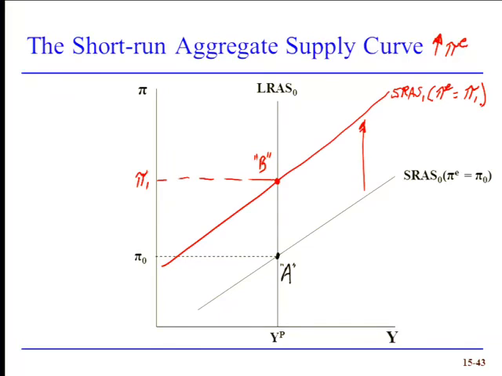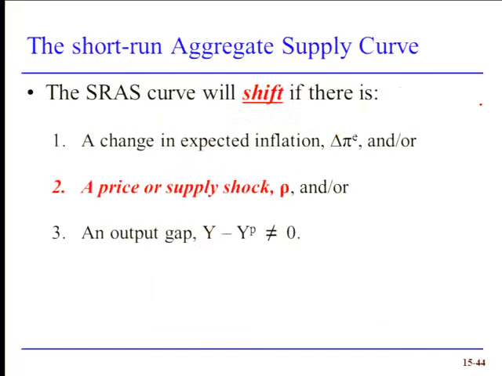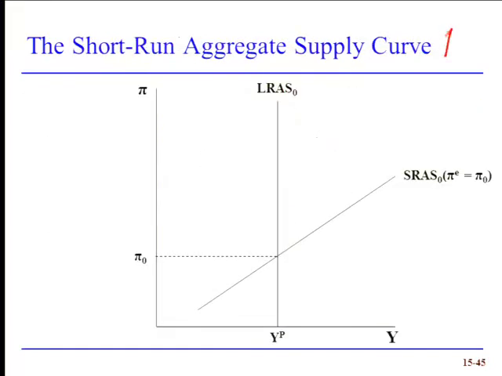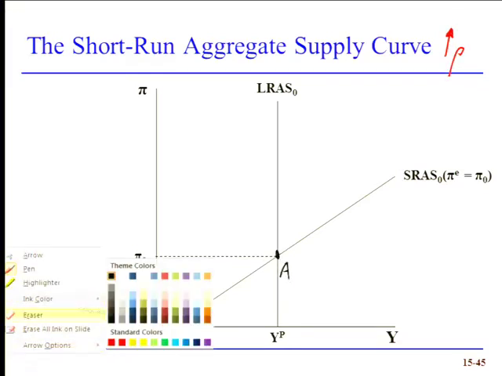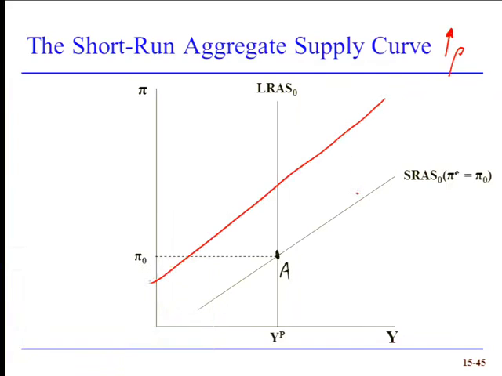So that's what we've shown here. Now, a second thing that could happen is that there could be a price shock. So in this case, let's think about a big increase in, say, oil prices. If crude oil prices go up, crude oil is used very broadly in the economy, so that's likely to lead to higher inflation. Once again, if we start at point A, we would see the short-run aggregate supply curve shift up.